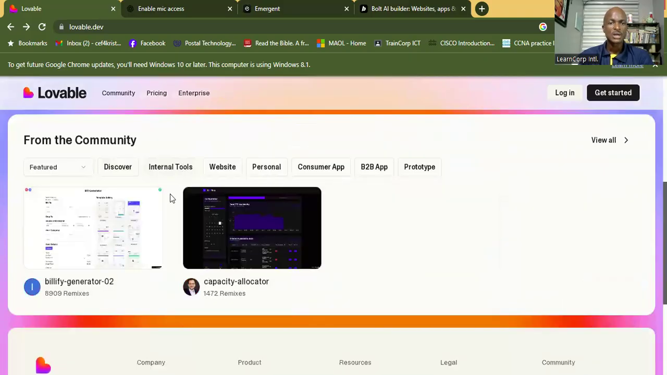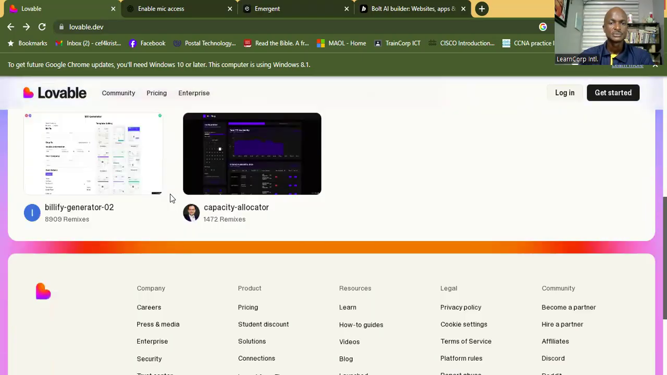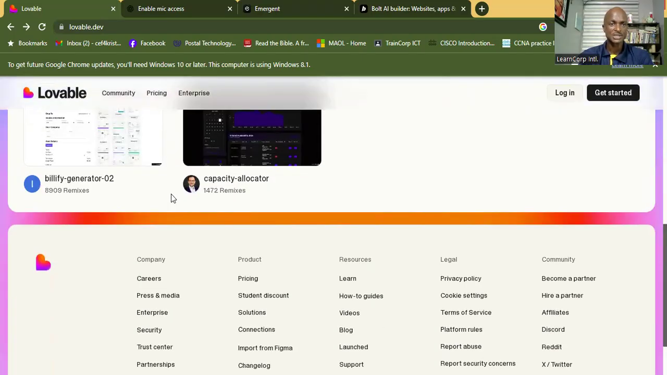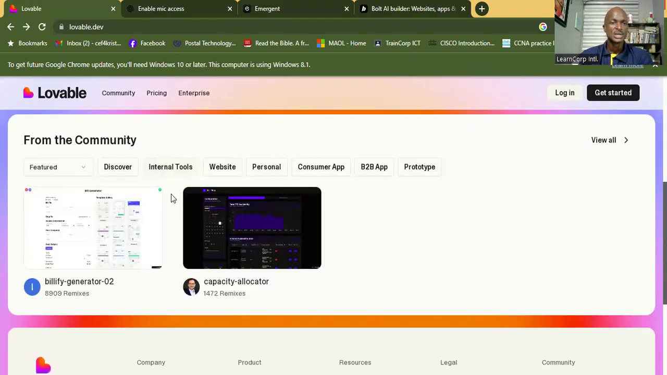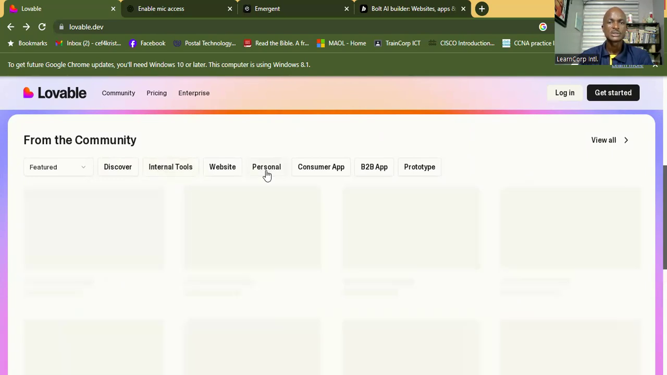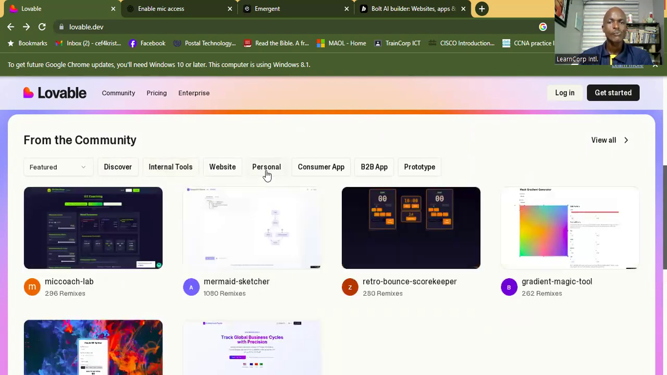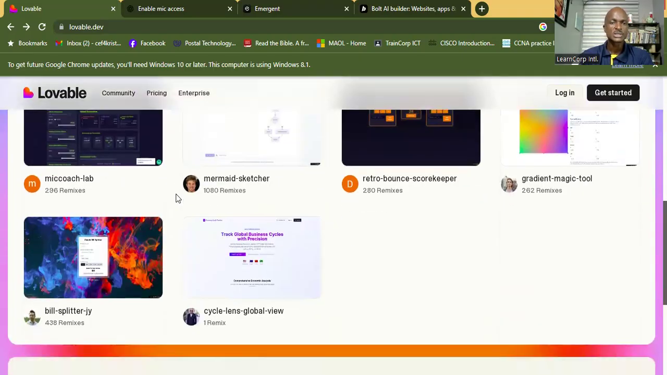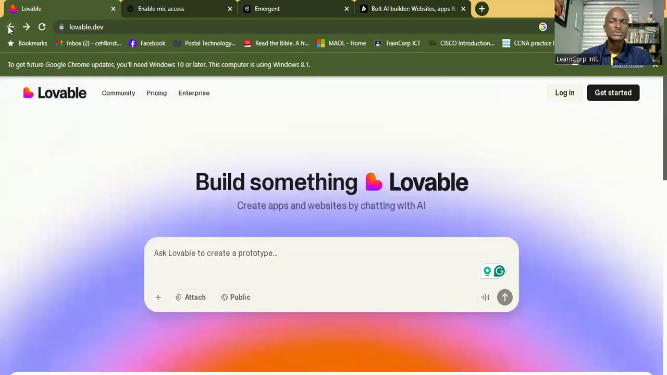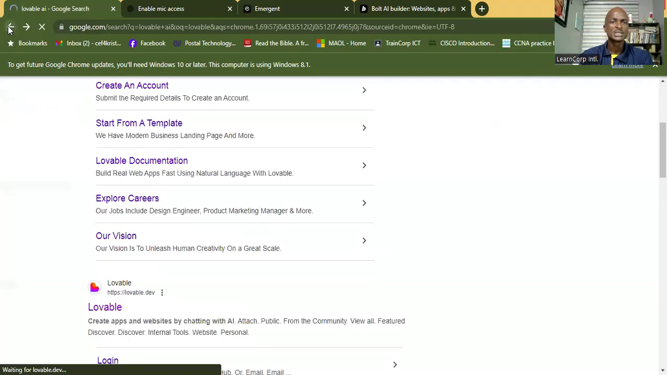Yeah, so capacity accelerator and Buildify generator. Personal. All right, so this is stuff that people have done for themselves as individuals. Yeah, okay, so let's go back to the main page and then take a look at, oops.